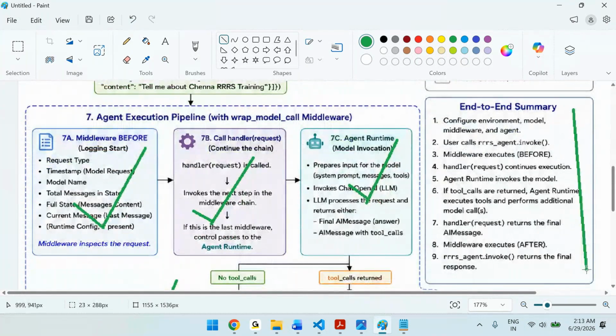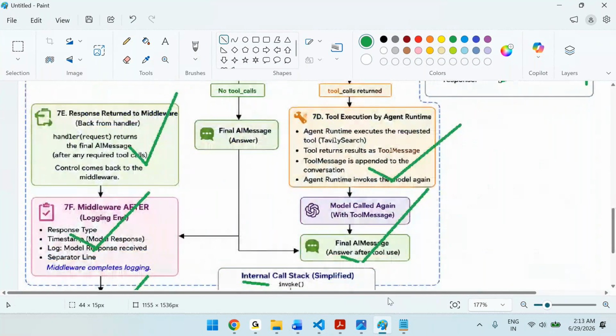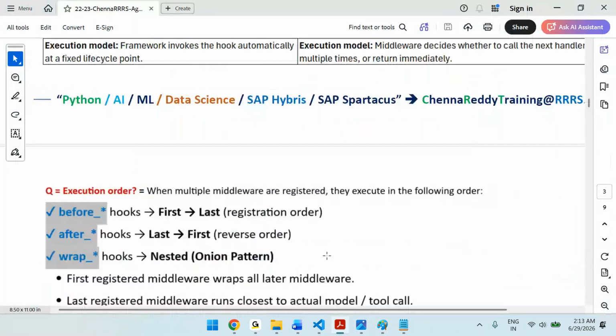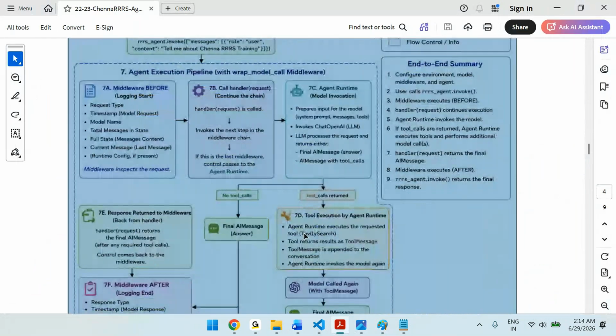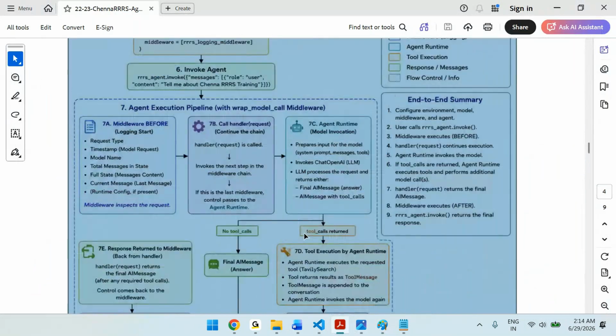You can see the summary of the flow. First configurations, then invoke method, model middleware before, so that means before model, then handler, then agent runtime, then tools are executed, then handler completed. Then middleware after model, then agent invocation finishes. This is how you are going to get the notes, with the final flow also mentioned in them. This is the execution flow. You need to understand it and practice it.